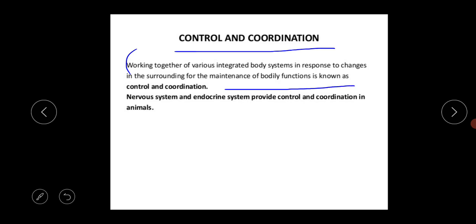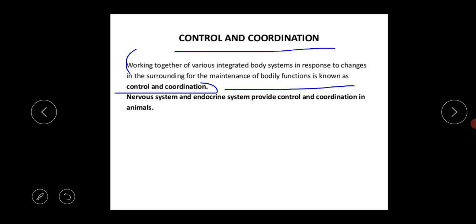This is a very important line: the working together of various integrated body systems in response to changes in the surroundings for the maintenance of bodily function is known as control and coordination.